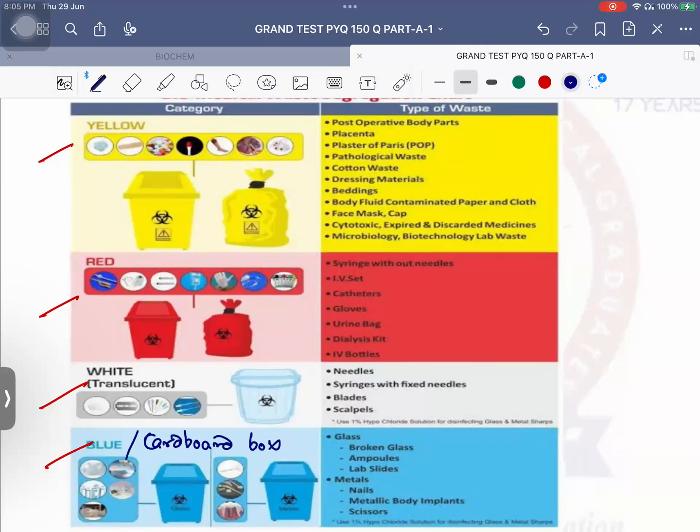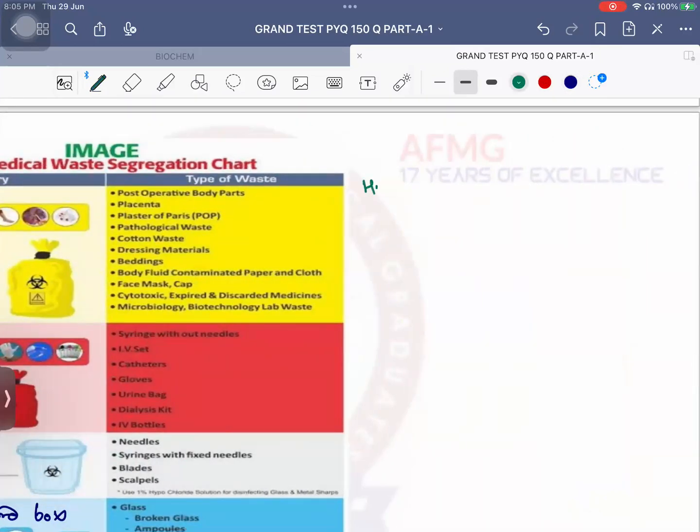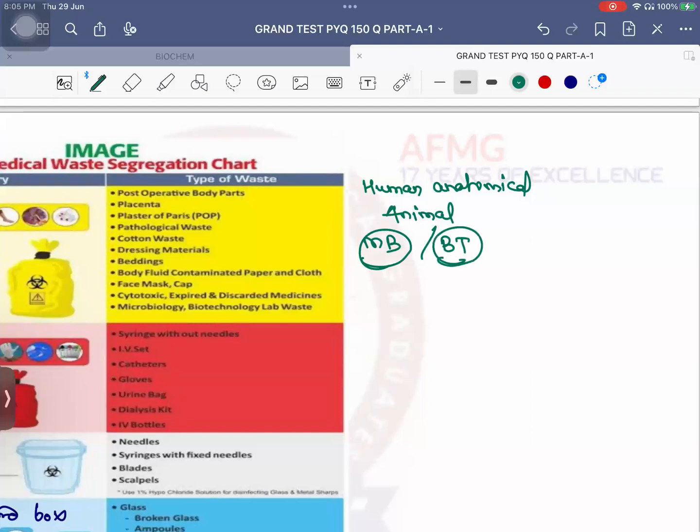Cardboard box can also be used instead of a blue container. Please remember. Now, in the yellow bag, what waste goes? Quickly. It goes the human anatomical waste. Then we will also give the animal waste. Then microbiological waste, biotechnological waste. That is all lab waste.